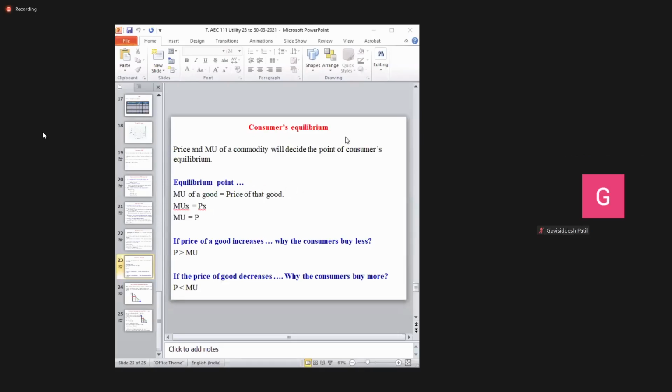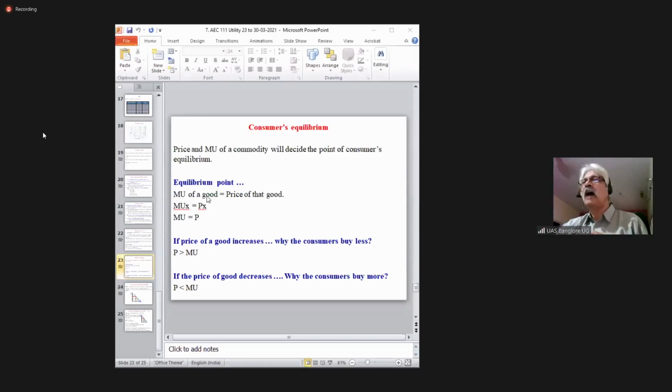So, consumer's equilibrium is when the marginal utility is equal to the price of that commodity. Do you remember I said that? Marginal utility, when it becomes equal to the price, the consumer will be in equilibrium.